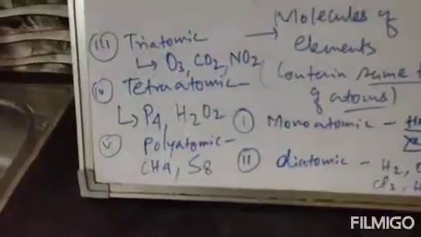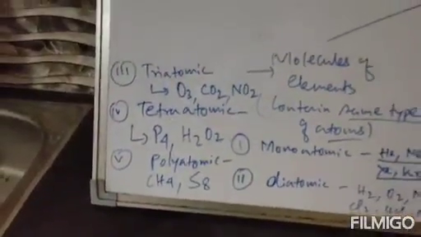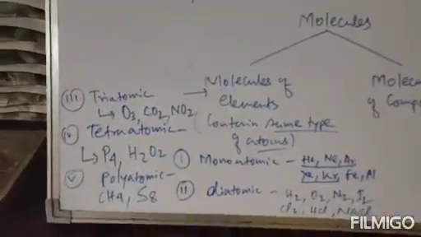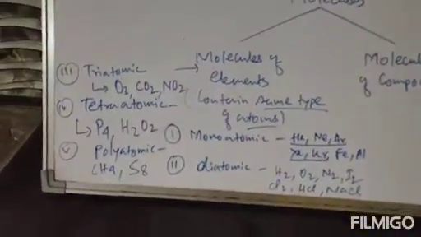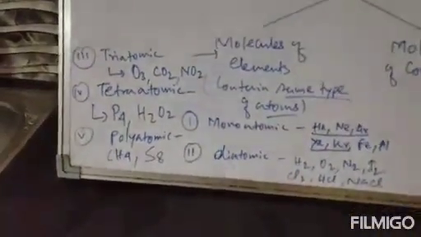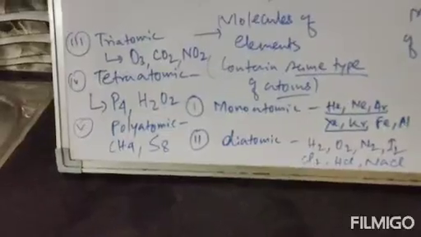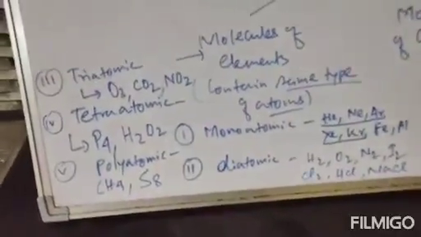So it is sulfur. All total 8 atoms are present. So these are the categories of molecules of elements: number 1 monoatomic, number 2 diatomic, number 3 triatomic, number 4 tetraatomic, and number 5 polyatomic. Clear?